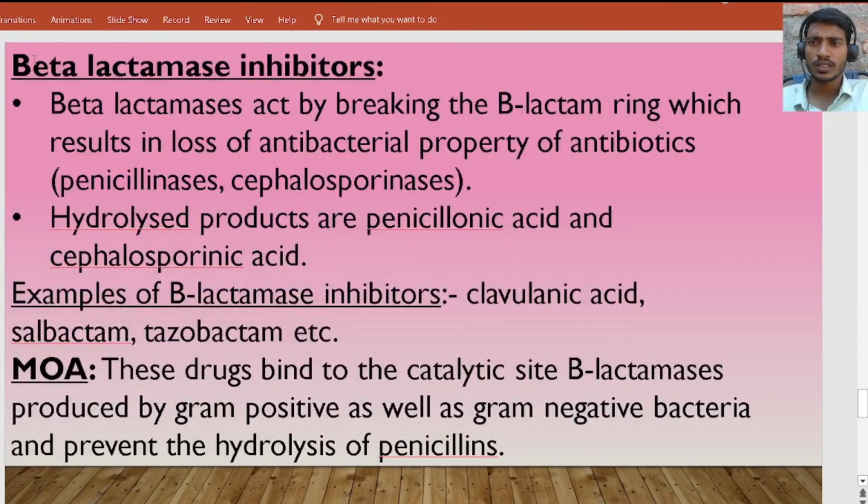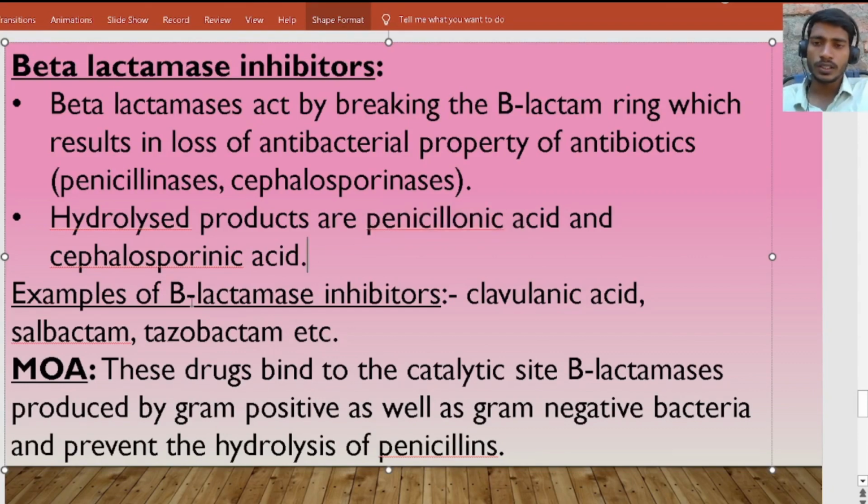Same here, these are the beta lactamases. The agents which inhibit the action of these penicillinases and cephalosporinases are called beta lactamase inhibitors. What we are doing here is inhibiting the enzymes which cause the breakdown of penicillins, which are penicillinases and cephalosporinases. After breakdown, they produce penicillinic acid and cephalosporinic acid.